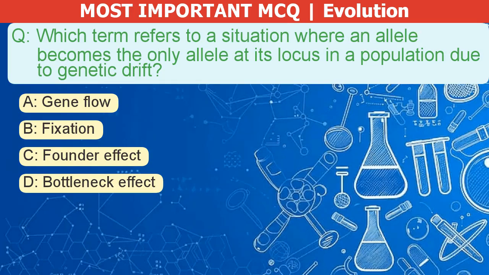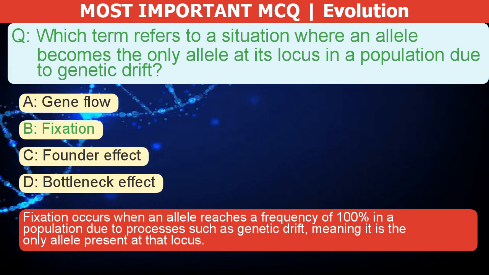Which term refers to a situation where an allele becomes the only allele at its locus in a population due to genetic drift? A. Gene flow. B. Fixation. C. Founder effect. D. Bottleneck effect. The correct answer is B. Fixation occurs when an allele reaches a frequency of 100% in a population due to processes such as genetic drift, meaning it is the only allele present at that locus.